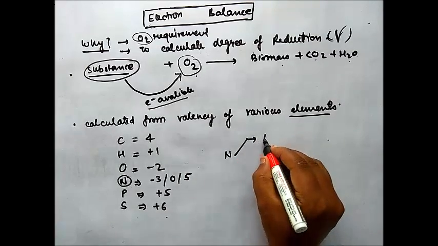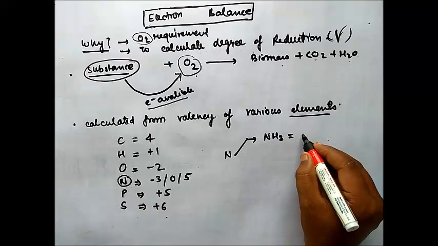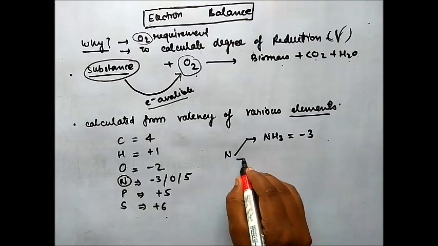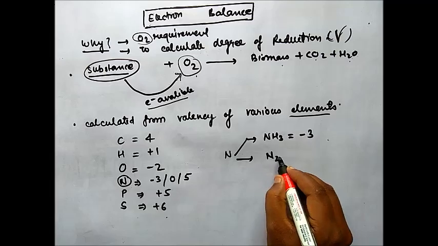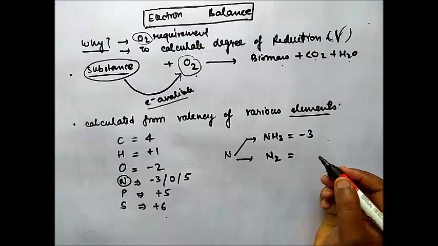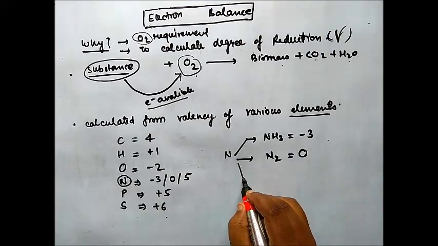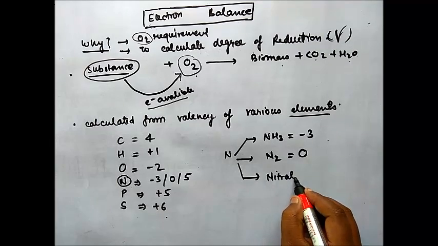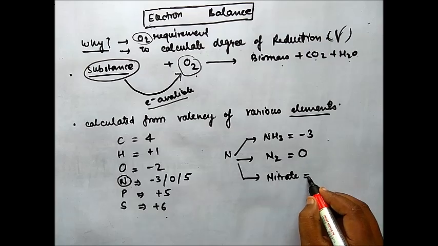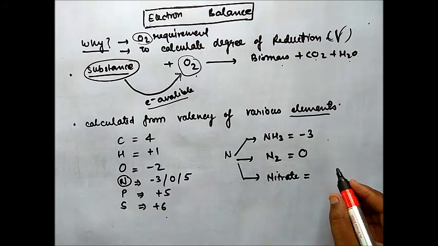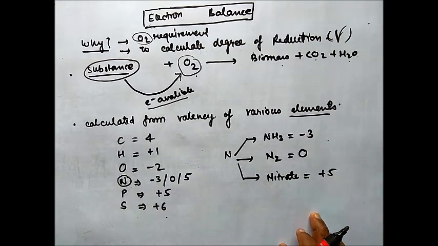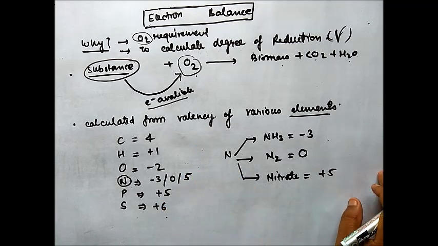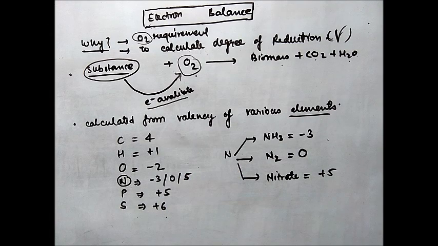Here is a special case of nitrogen. When nitrogen is present in the form of ammonia, then the valency is minus 3. When nitrogen is present in diatomic form, the valency of nitrogen is 0. And when it is present in nitrate form with oxygen, then the valency of nitrogen is plus 5. These are some valencies. You can calculate the degree of reduction or available electrons with the help of these valencies.